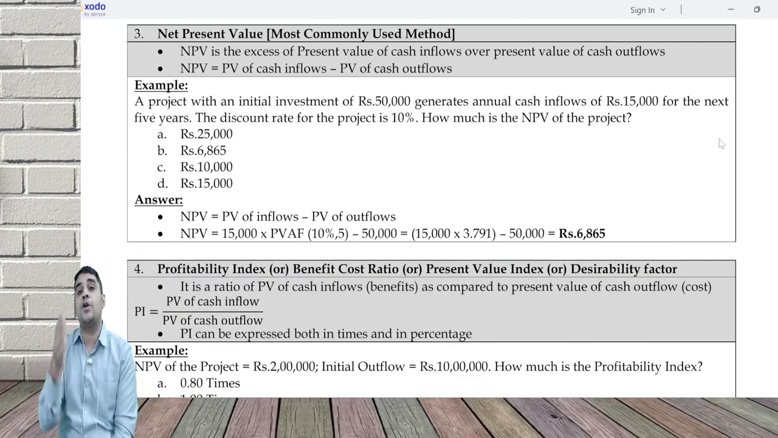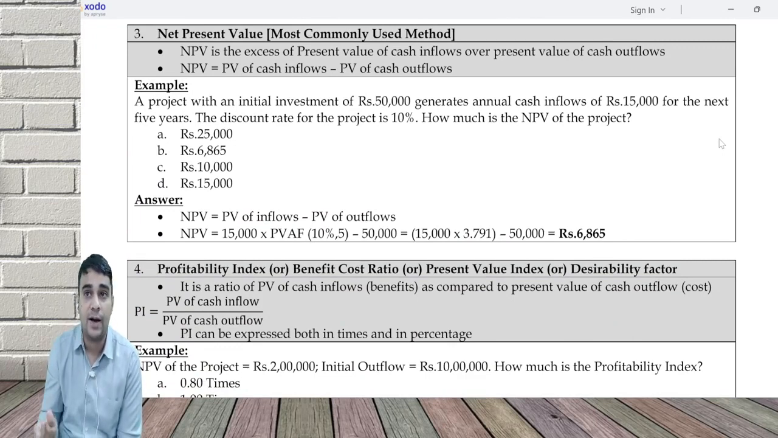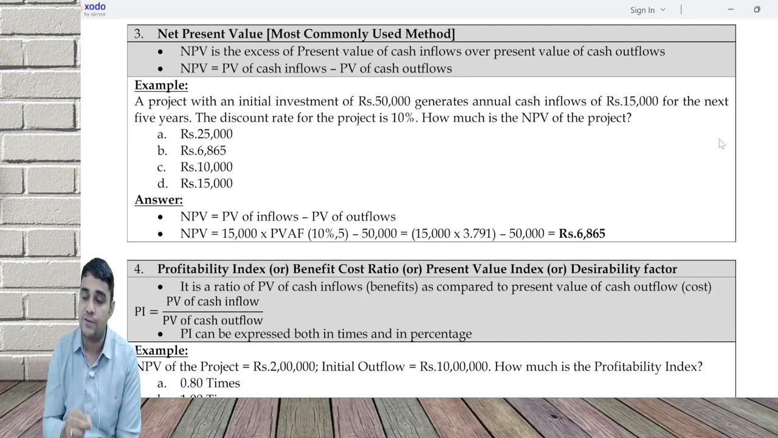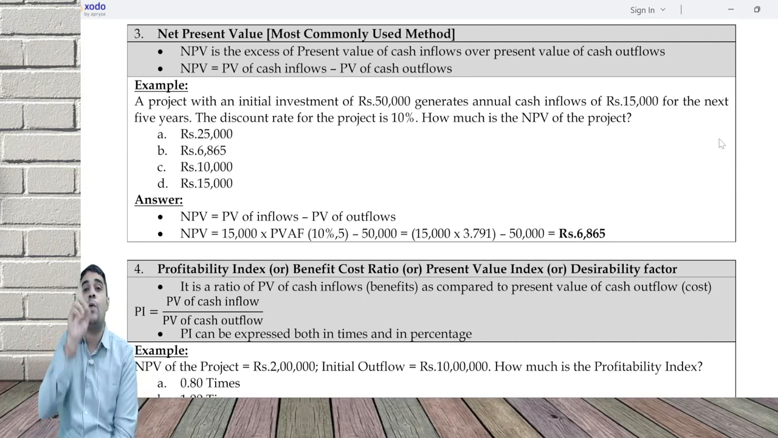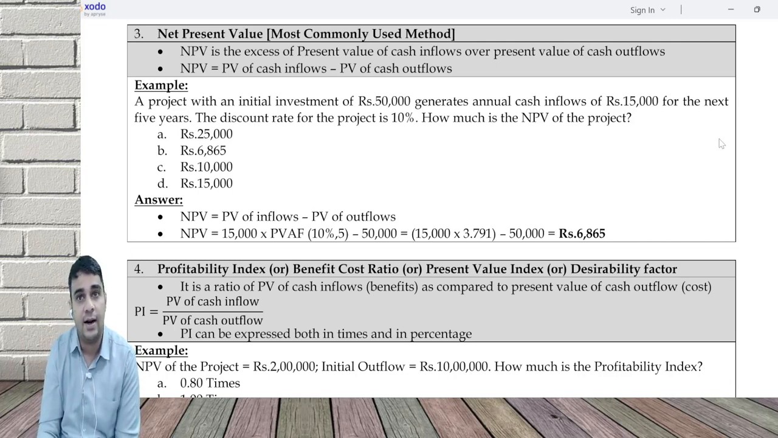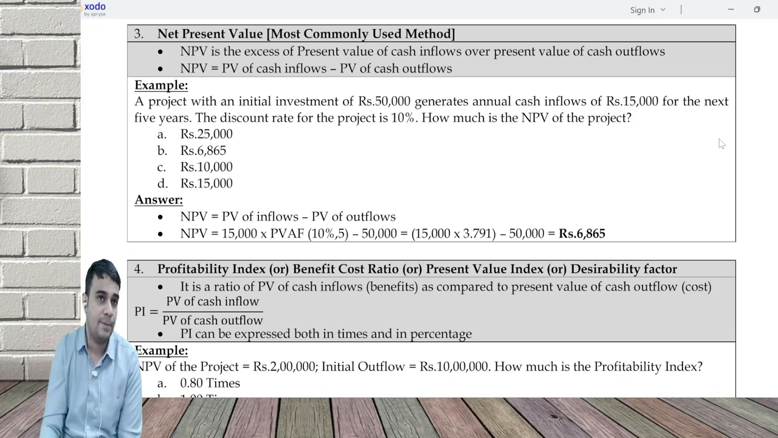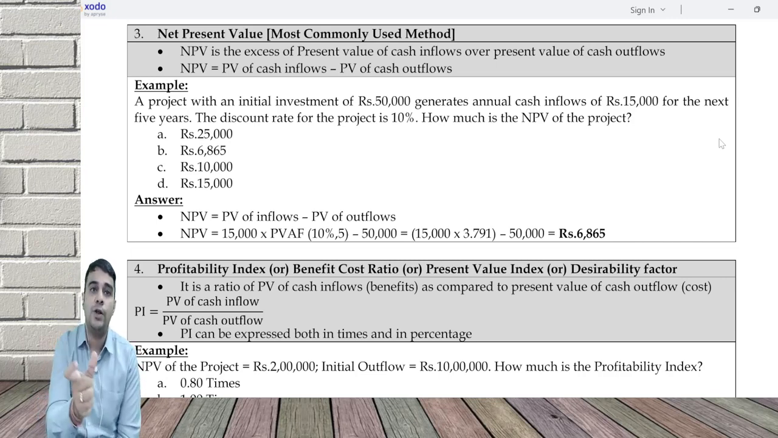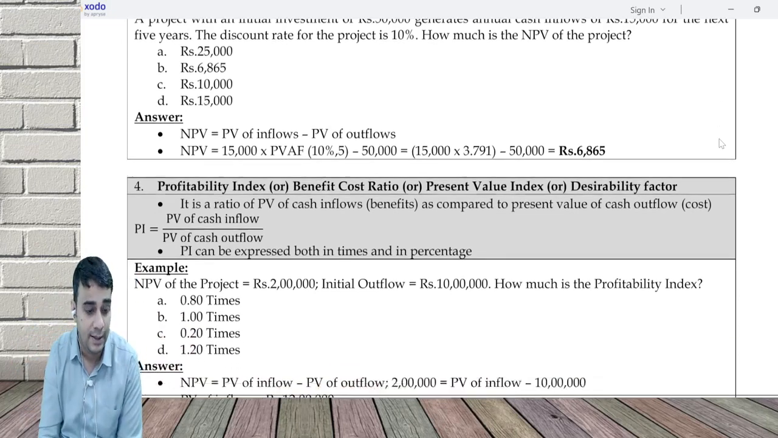Profitability index, or benefit cost ratio, or present value index, or desirability factor, is the ratio of benefits to cost. Benefits is the present value of inflow, cost is the present value of outflow. Anything greater than 1, or greater than 100%, is better. It can be expressed in times or in percentage. If you have NPV and outflow in the question, you can combine them together, get the inflow, and calculate the profitability index.